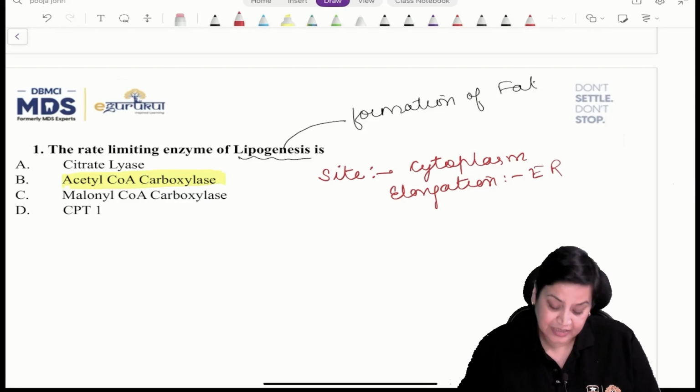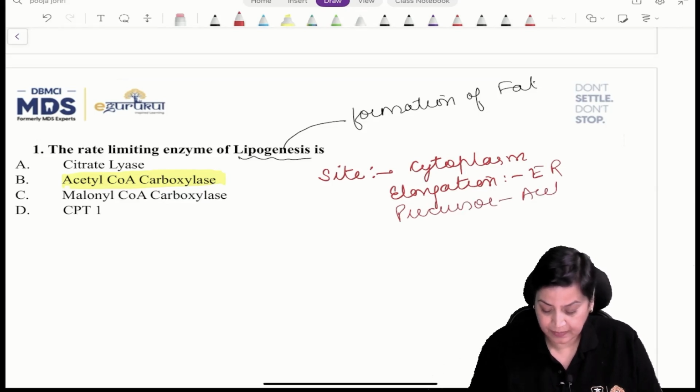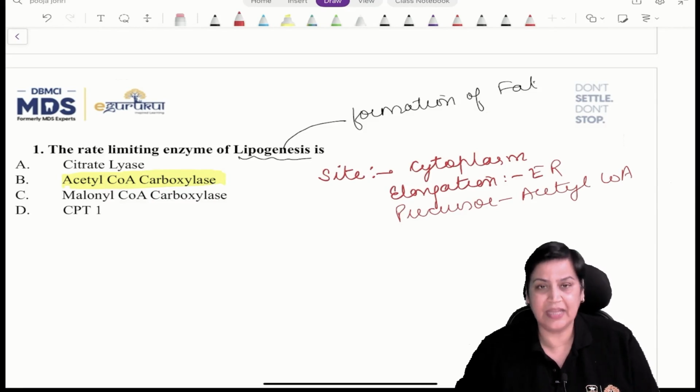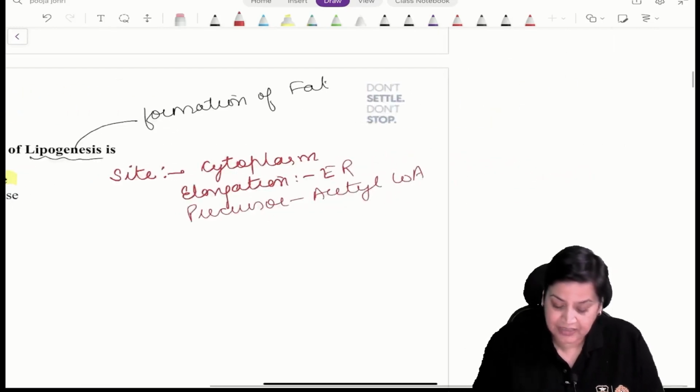Since it is occurring in the cytoplasm, the acetyl coenzyme A, because we know the precursor is acetyl-CoA, is present in the mitochondria and it is impermeable to the mitochondrial membrane. So the citrate shuttle is required for the transport.